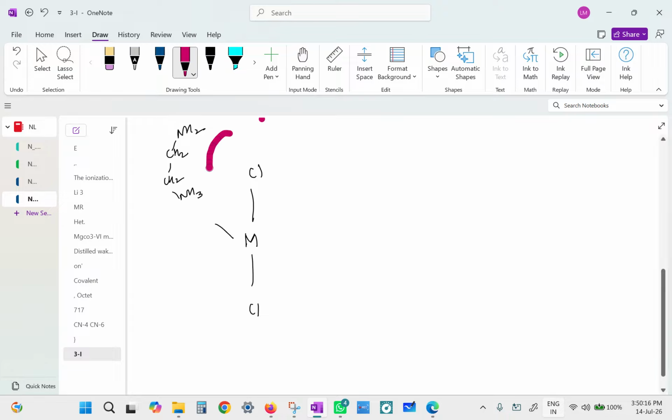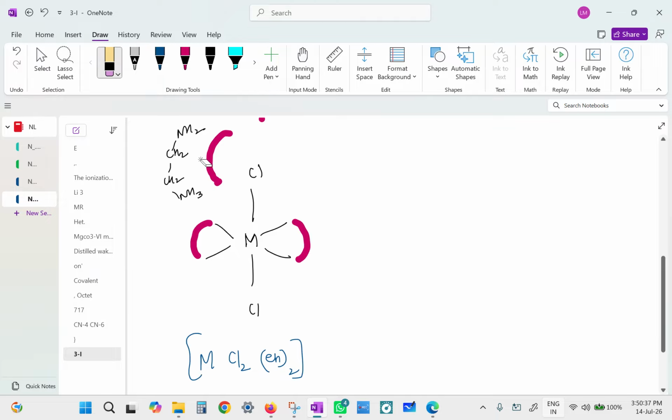Like this. Is that okay? Okay, miss. So can we imagine that the ethylene diamine is located here and here? So what is the formula of this complex? It is MCl2En twice. Is that okay? Okay, this curved line represents the entire ethylene diamine, which is a didentate ligand.